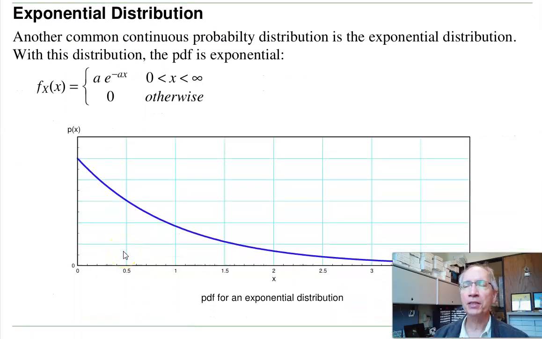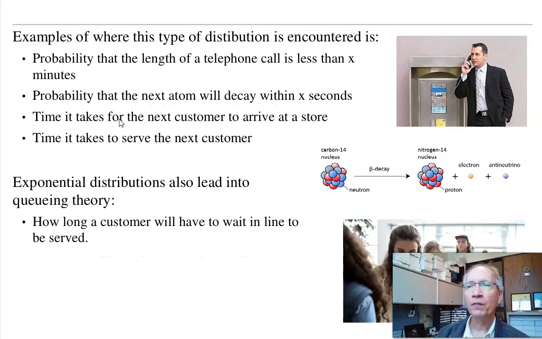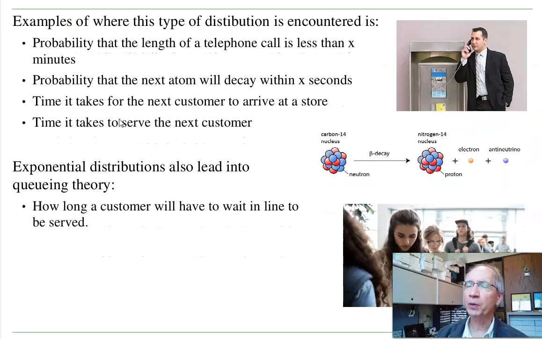Now, an exponential distribution has the following PDF. It's a e to the minus ax for x positive and 0 for x negative. Now, this is another common distribution which appears over and over in nature. For example, the length of a telephone call is an exponential distribution. Most of them are fairly short, but a few of them can be really, really long, and there's no upper limit. It goes out to infinity.